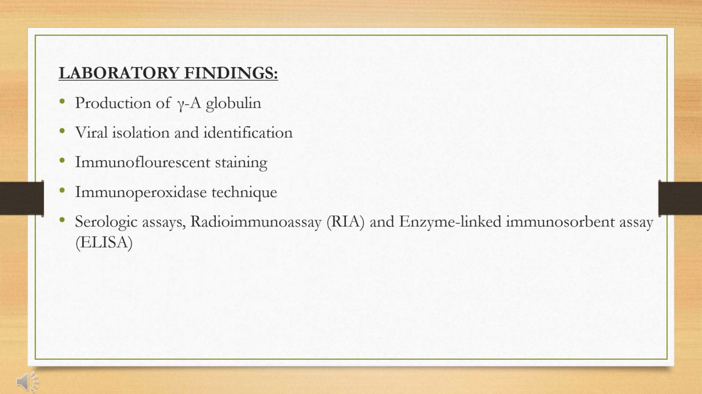Now we'll see the laboratory findings. The virus is easily isolated when there is a production of gamma A globulin. The current diagnostic methods for herpes viral diagnosis have been reviewed by Burns, and he included viral inoculation and identification, immunofluorescent staining of smears, immunoperoxidase technique, and serological assays such as complement fixation assay, radioimmunoassay, and enzyme-linked immunoassay.